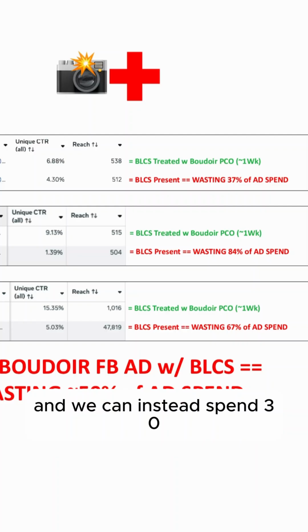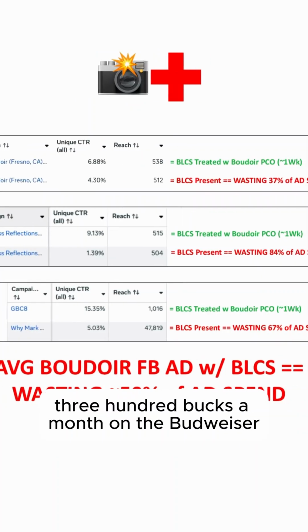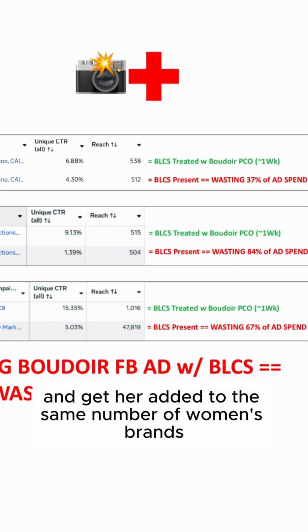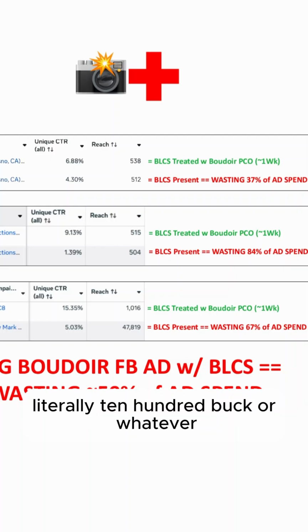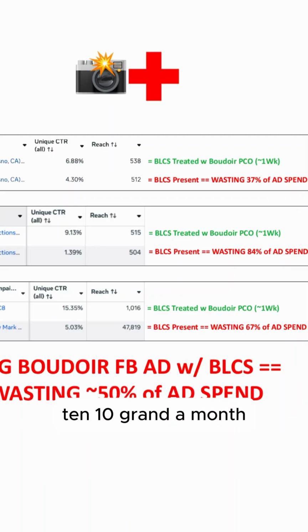And we can instead spend 3,300 bucks a month on the Boudoir Pico treated ad and get our ad into the same number of women's feeds, at 3,300 bucks a month compared to the original at 10 grand a month.